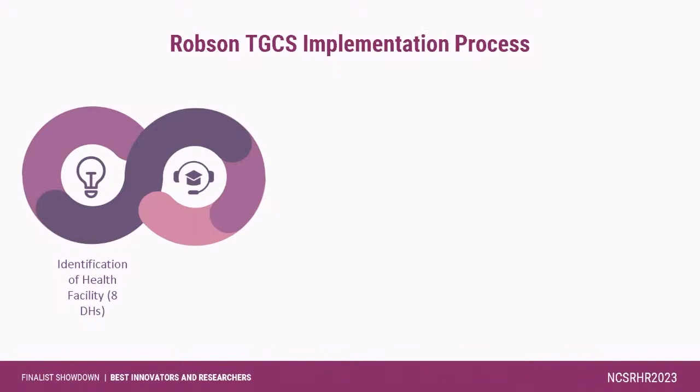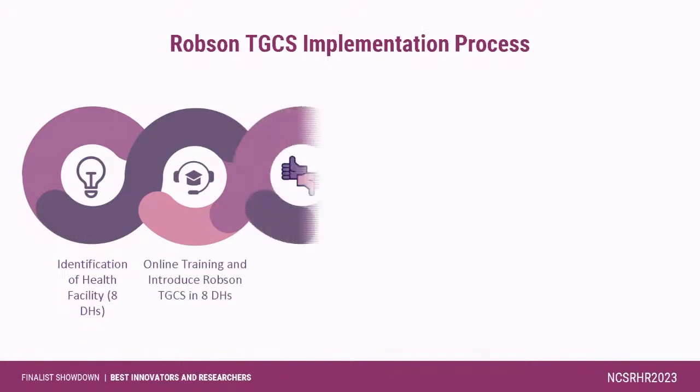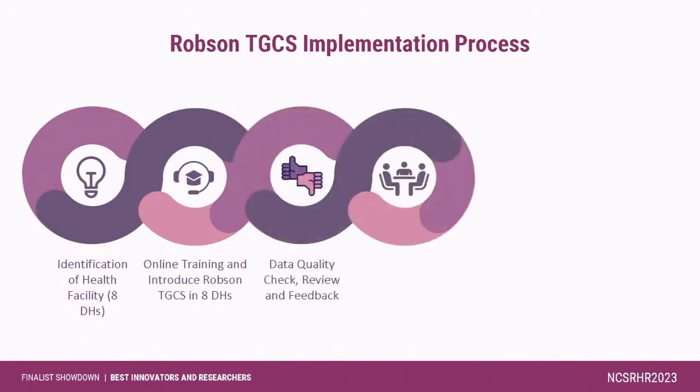As our data quality improved tremendously after face-to-face training, we divided the data quality improvement period into 3 phases: before face-to-face training, after face-to-face training, and after refresher face-to-face training. In phase 3, after improving data quality by a certain amount, we started to analyze Robson 10 group classification.